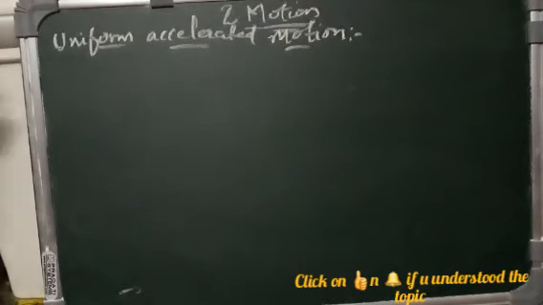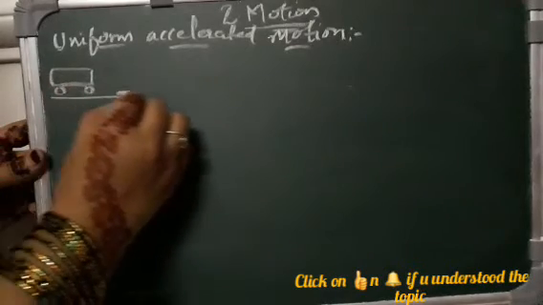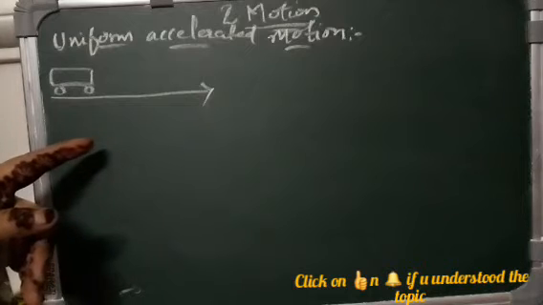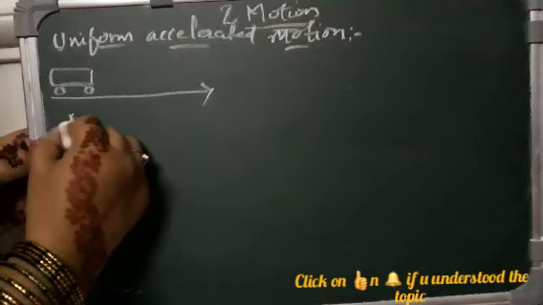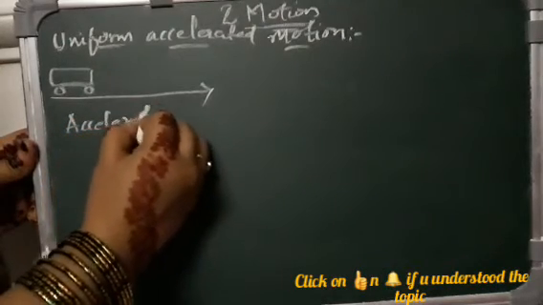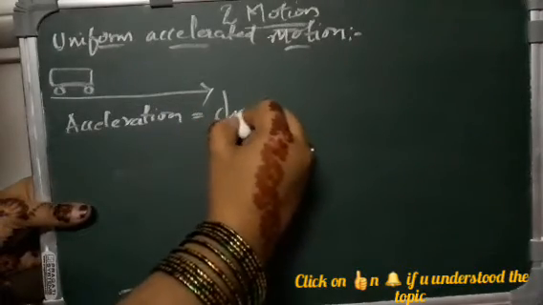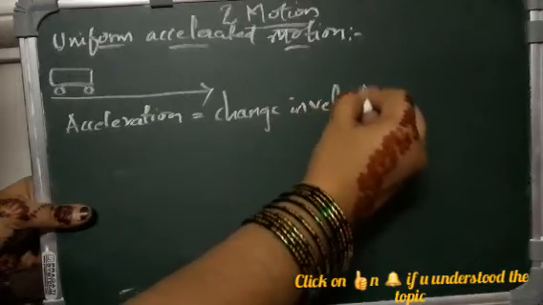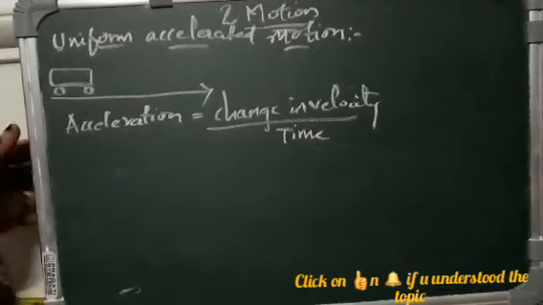If we consider a vehicle moving with constant acceleration on a straight line, we will write the formula as acceleration is equal to change in velocity by time.